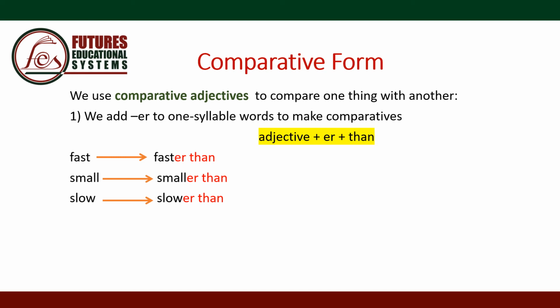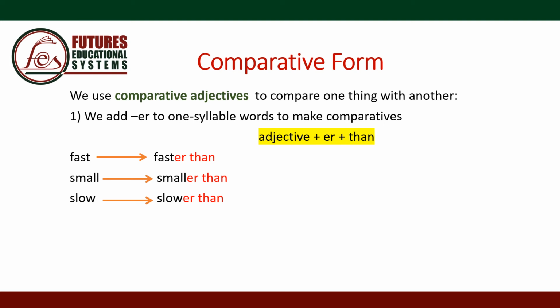And slow, slower than. So the adjectives are fast, small, or slow, and in order to form the comparative form, we add ER at the end of the adjective, so it becomes faster or smaller or slower, and we add the word than to compare two things to each other.